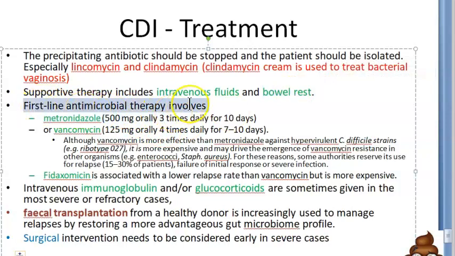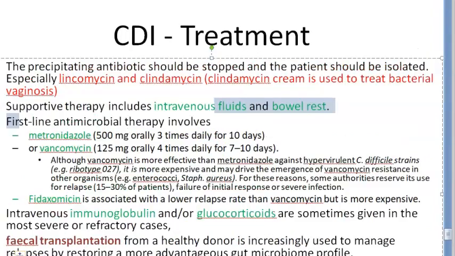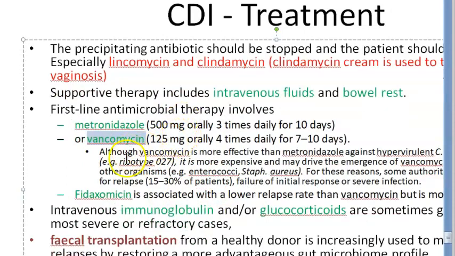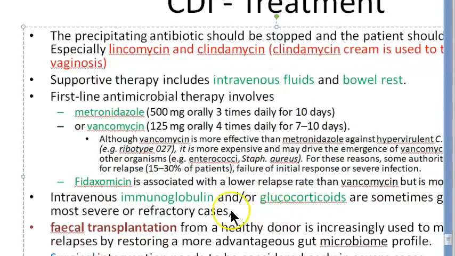Then first line antimicrobial therapy. What are the treatments now? Metronidazole. Please focus here, people. Metronidazole you're giving. Then they're trying vancomycin. They don't want to give vancomycin first itself because resistance can emerge. Okay, there can emerge vancomycin resistance, and also vancomycin is slightly expensive. Okay, then there is one more treatment called fidaxomicin. Okay, this is even more expensive, it seems. And it has a lower relapse rate than vancomycin, but it is much more expensive.